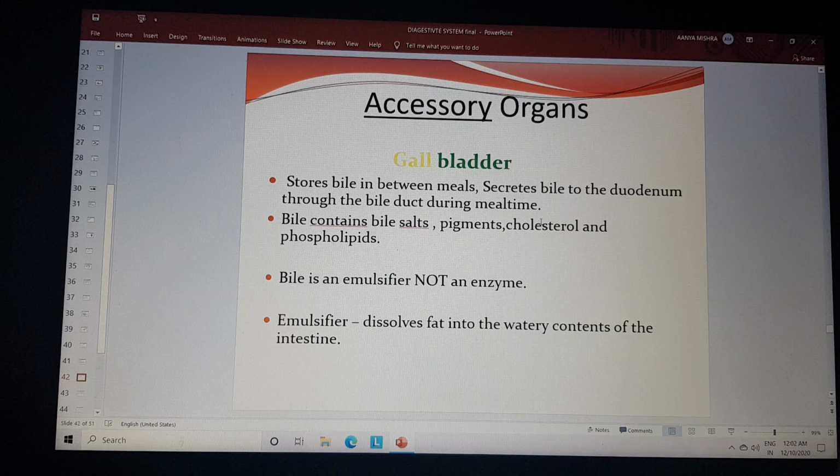The second accessory organ is the gallbladder. The gallbladder stores bile between meals and secretes bile into the duodenum through the bile duct during mealtime. Bile contains bile salts, pigments, cholesterol and phospholipids. The main property of bile is that it is an emulsifier, not an enzyme. An emulsifier dissolves fat into the watery content of the intestine.